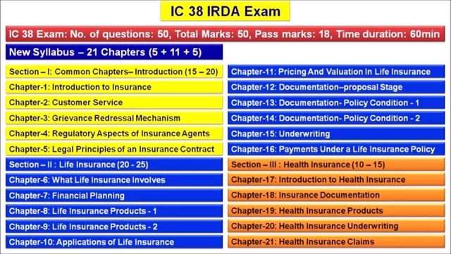Dear friends, as per the new syllabus, out of 50 questions, it is expected to get about 15 to 20 questions from section 1, that is from the common chapters of introduction, whereas 20 to 25 questions from the life insurance section 2. At the same time, from section 3, that is health insurance, it is expected to get 10 to 15 questions. Dear friends, let us see.